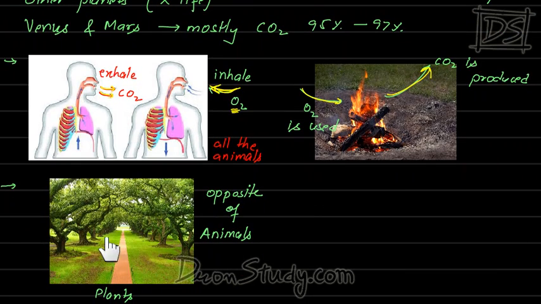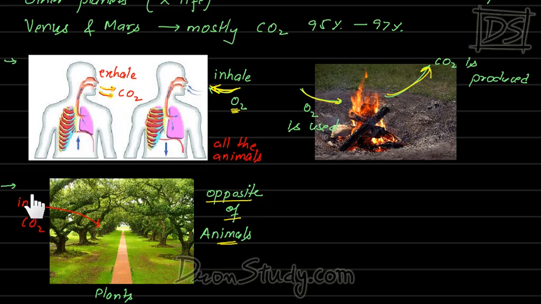Let's talk about plants. They do the opposite of what animals do. Means what? We take in oxygen and we exhale carbon dioxide. Plants do the opposite. They take in what? Carbon dioxide.